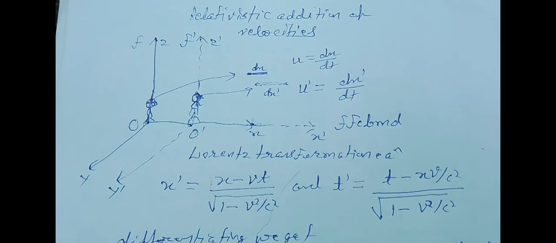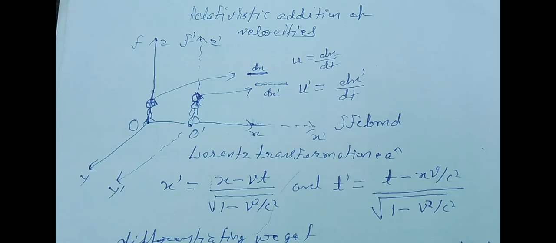Now consider two frames of reference S and S dash. The frame S dash is moving with a constant velocity v relative to the frame S along the x direction.